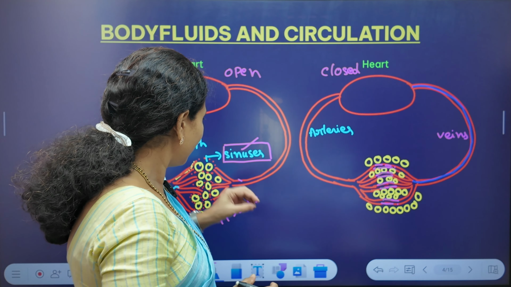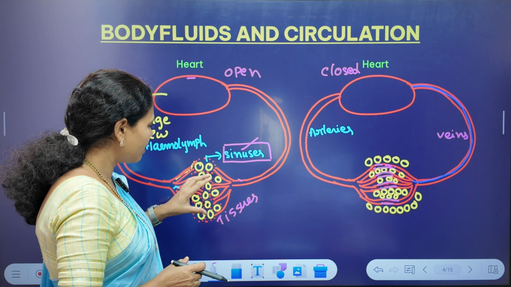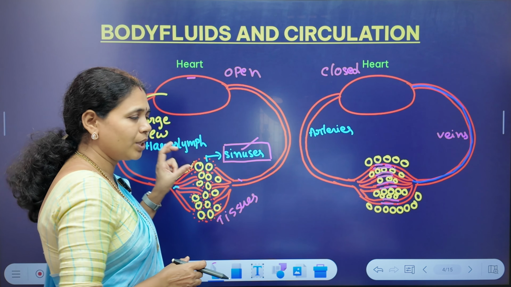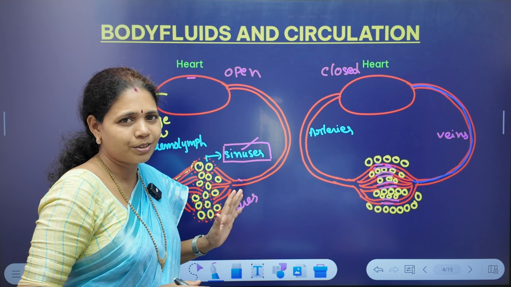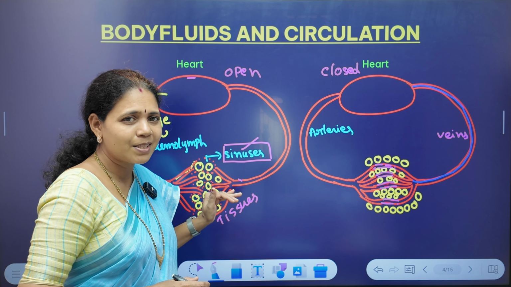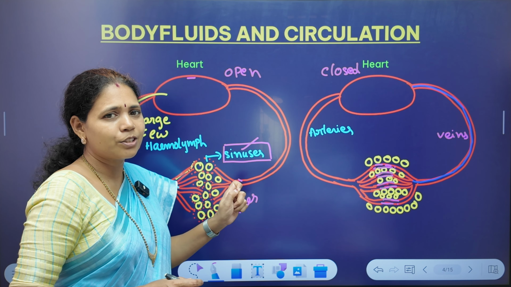And here if you observe, each and every cell is in direct contact with the blood. Such a circulation is called open circulation. The cells are directly bathed by the blood.